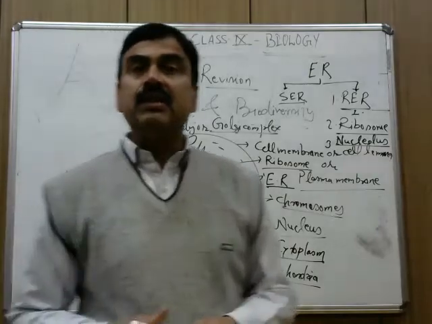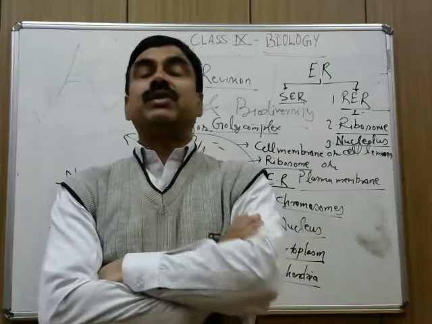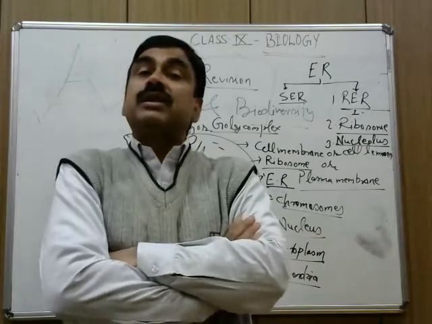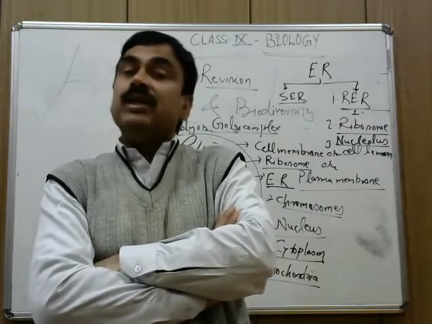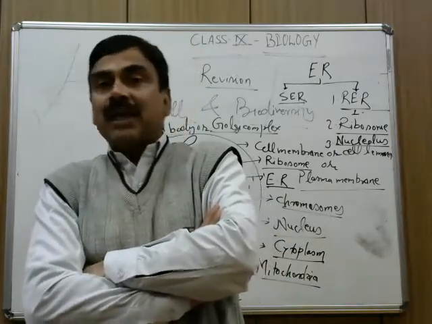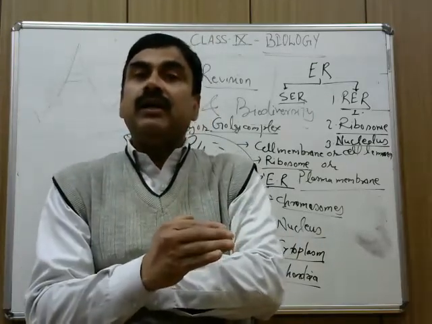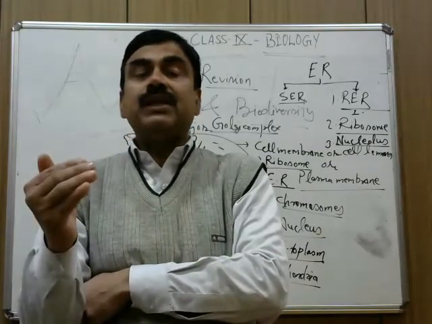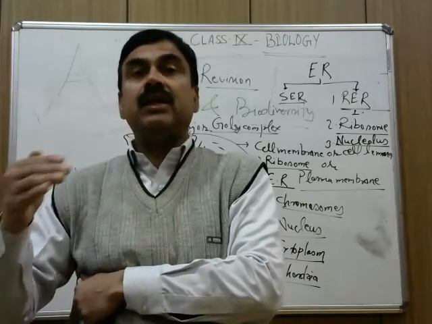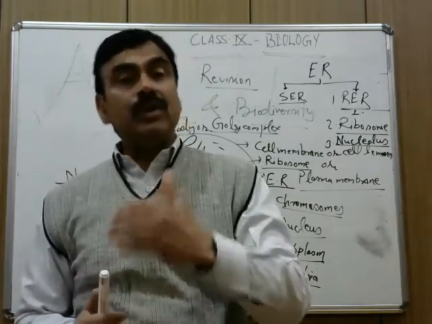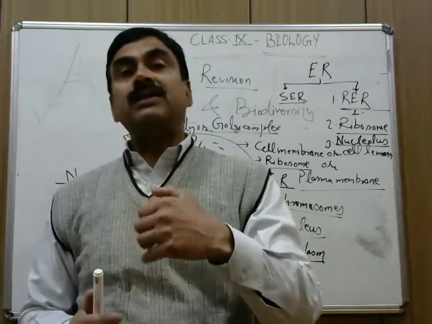Another part of this cell was there: what is the process of osmosis, and what is the process of diffusion. Osmosis is the process of movement of water molecules from dilute to concentrated solution through the plasma membrane. It means the plasma membrane is present in between. Diffusion could occur in the solid, gaseous, or liquid form, but osmosis occurs only in the liquid and through the semi-permeable membrane. Otherwise the definition is the same.